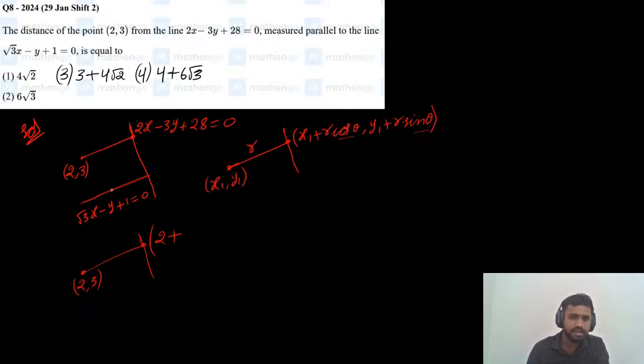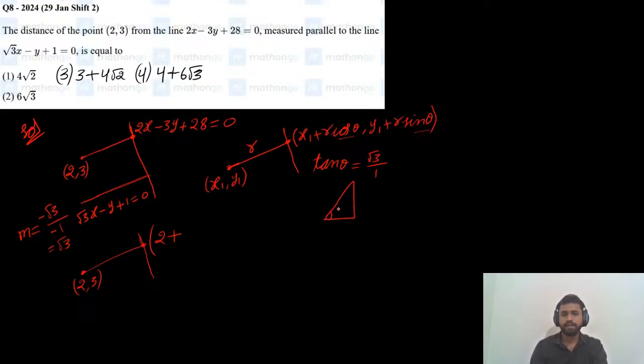Since this line is parallel to the other line, we can take the slope as m equals minus a by b, which is minus root 3 divided by minus 1. So the m value is root 3, slope equals root 3. From the slope we get tan theta equals root 3, which is opposite side by adjacent side.